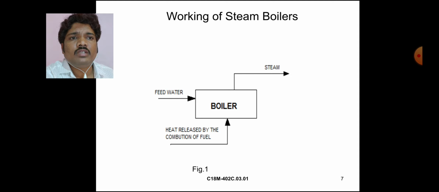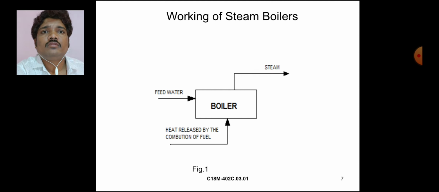This heat is used for boiler heating purposes. Inside the boiler there is water; as the boiler is heated, the water inside is heated also, and the water is converted to steam. As the arrow is shown in this figure, this is the working procedure of the steam boiler.